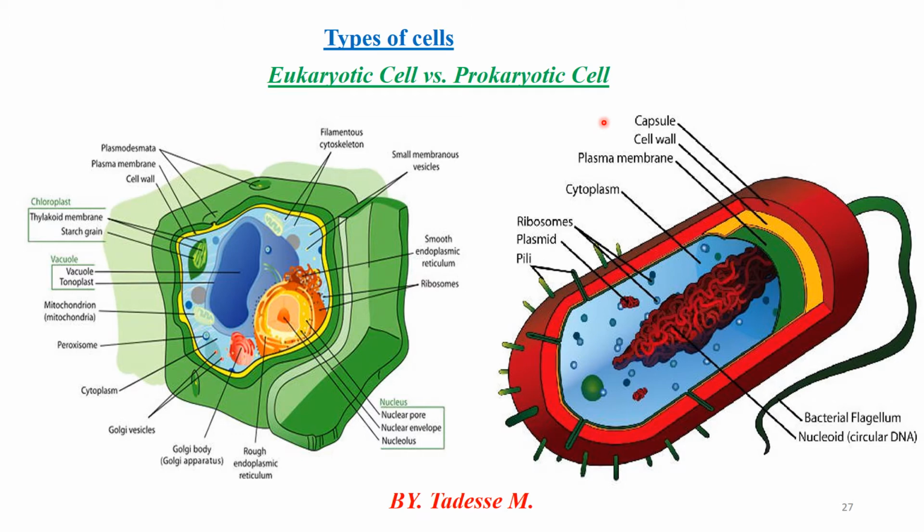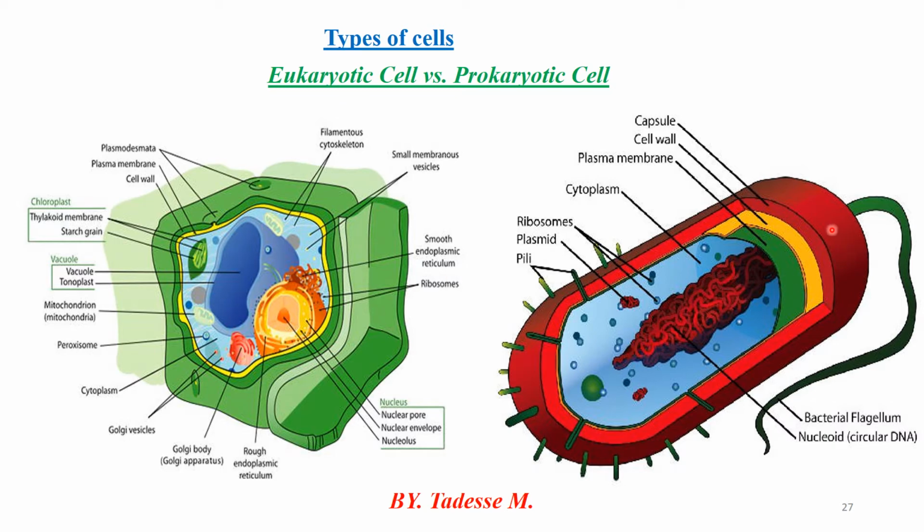Therefore, the prokaryotic cell is the primitive cell which evolved before the eukaryotic cell. But some theories say that eukaryotic cells evolved 2 billion years ago, but prokaryotic cells evolved 1.5 billion years ago. Some theories say that when primitive prokaryotic cells come together, they can produce a eukaryotic cell. That theory is called the endosymbiont theory.